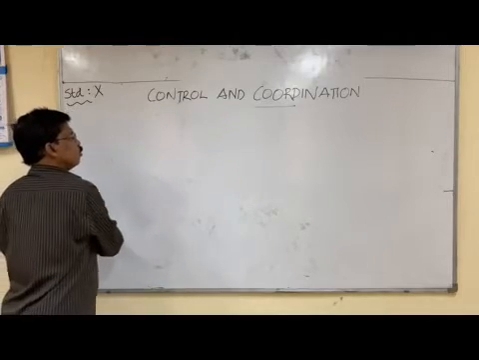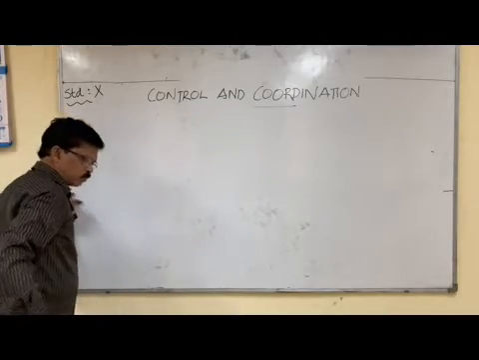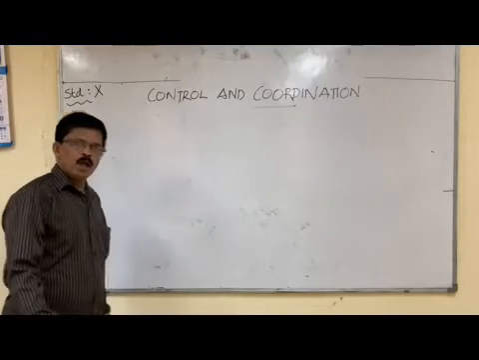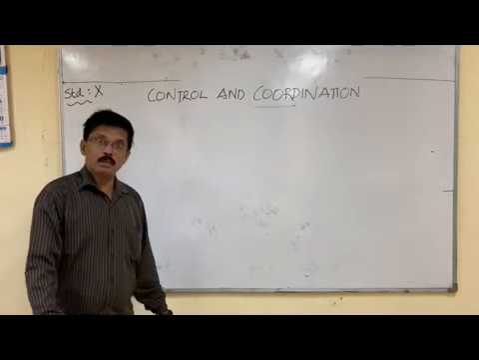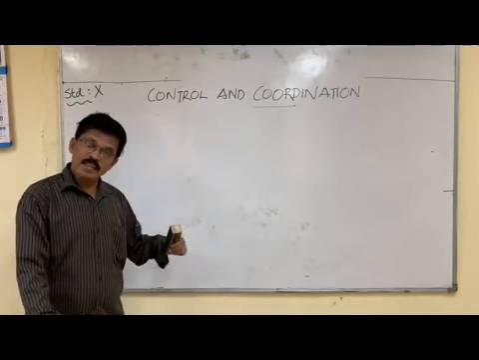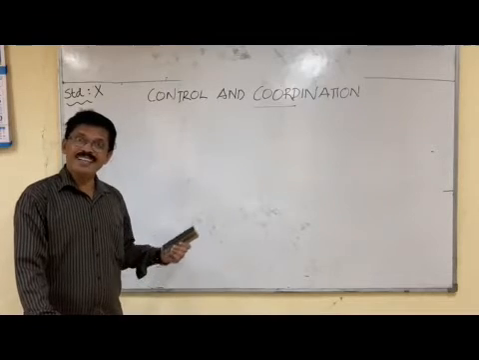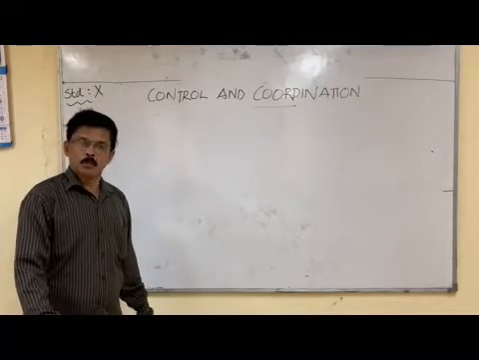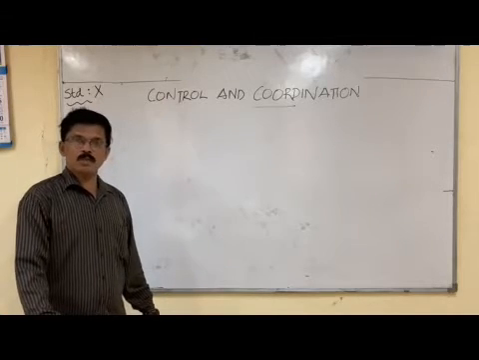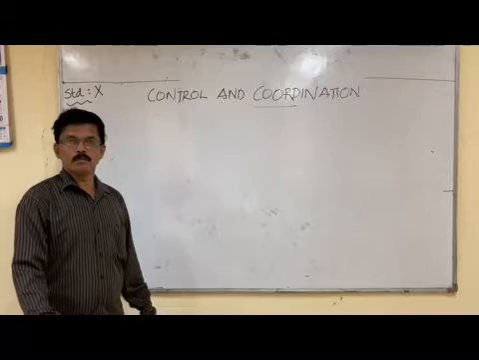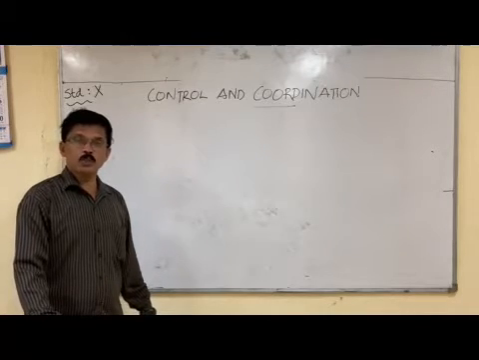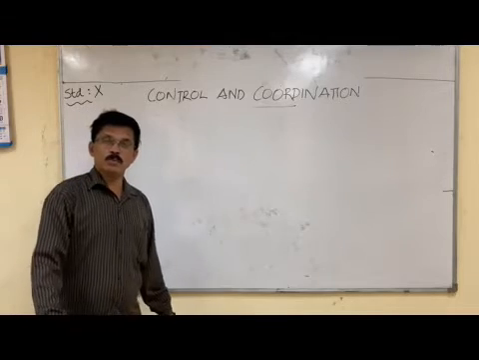Now, the brain generates motor impulses, and those motor impulses are conveyed through the spinal cord. From the brain, cranial nerves come out and join the spinal cord, and from the spinal cord, spinal nerves spread out throughout the body, and go to each and every part of the body.